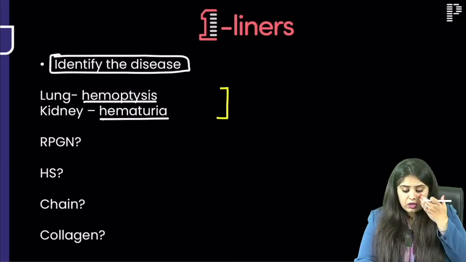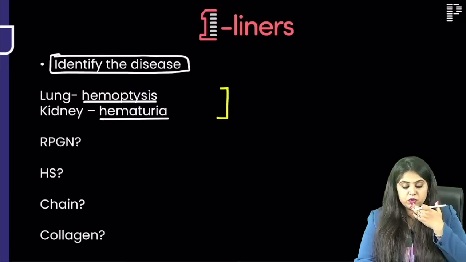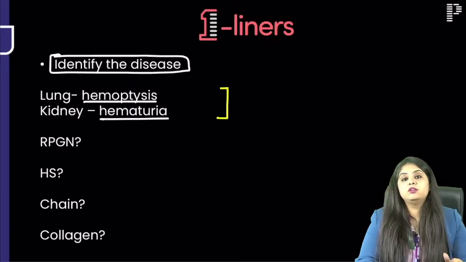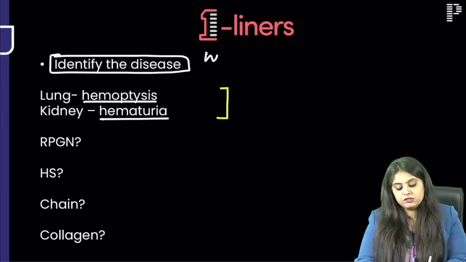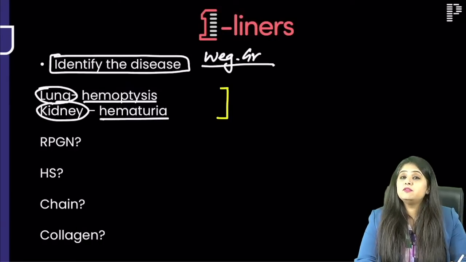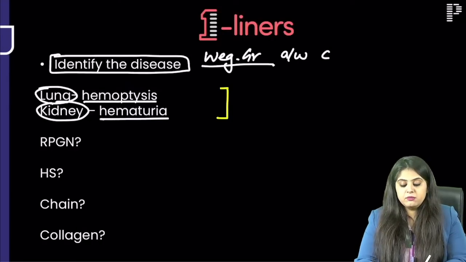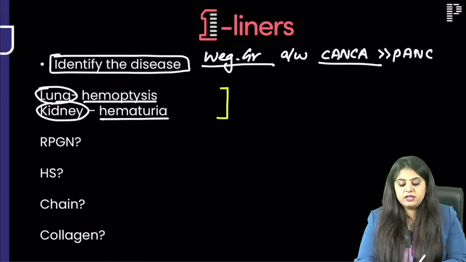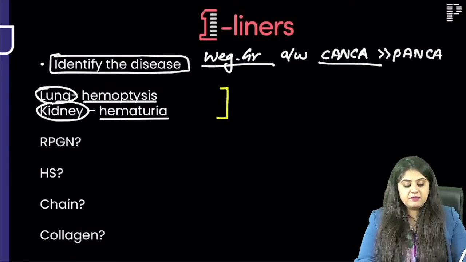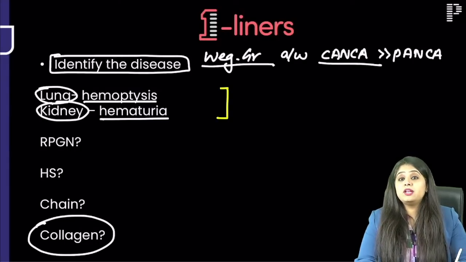Okay, many of you are calling it Wegener's granulomatosis. Okay, that could be one option, and I am not denying it. Number 1, Wegener's granulomatosis, because that can show you involvement of the lung and the kidney, but that would have been associated with some antibody. Which antibody comes positive in Wegener's? Usually it is C ANCA more than P ANCA, but none of that information has been given to me. Now can you think of anything else with the probability that there is some collagen affected?